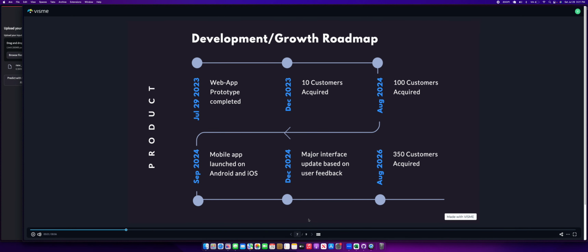Moving on to our growth plan, we have released a prototype of Provlepsi by today, and by December 2023, our company expects to have around 10 businesses using our product, especially small businesses and in e-commerce. By 2024, in August, we hope that our marketing strategies and promotion will lead to around 100 businesses to use our application.